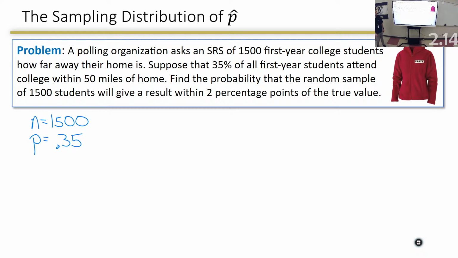Find the probability that a random sample of 1,500 will give a result within 2 percentage points.